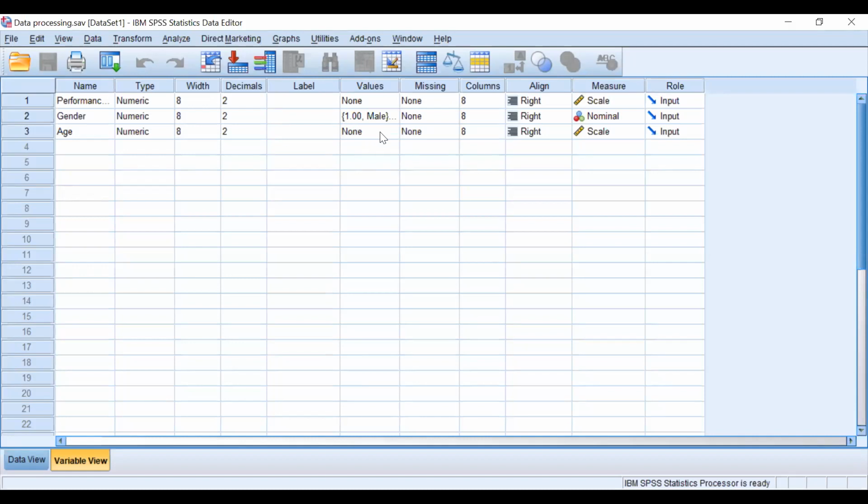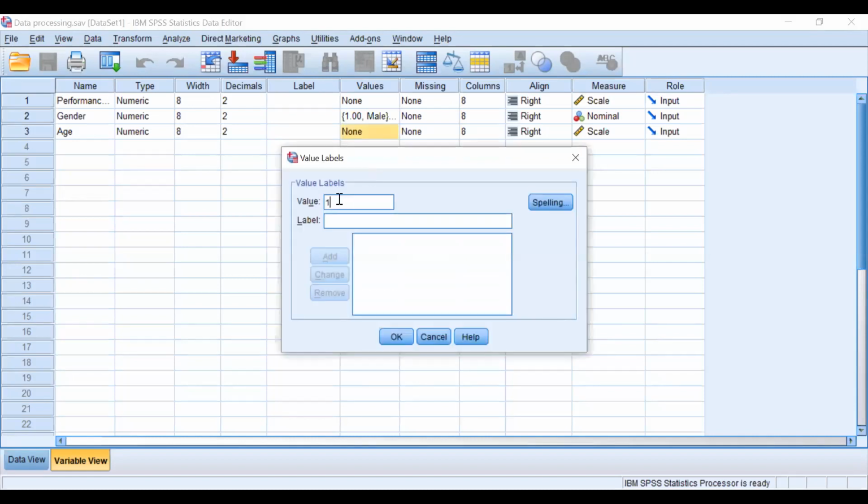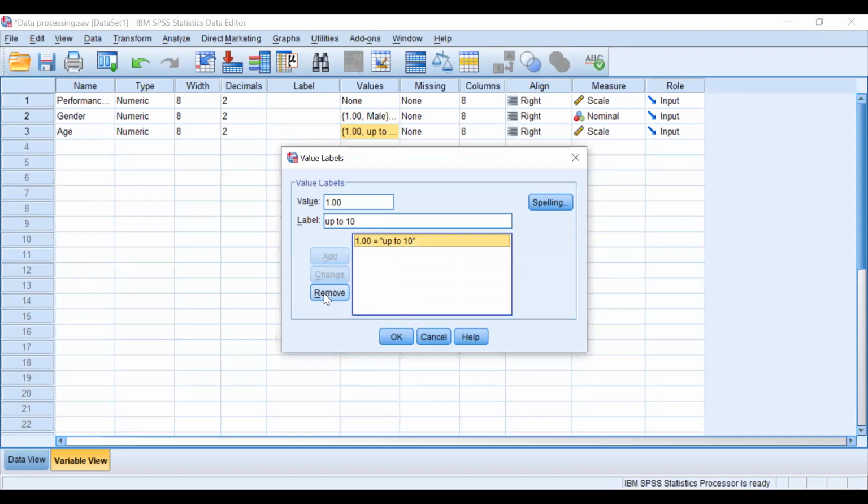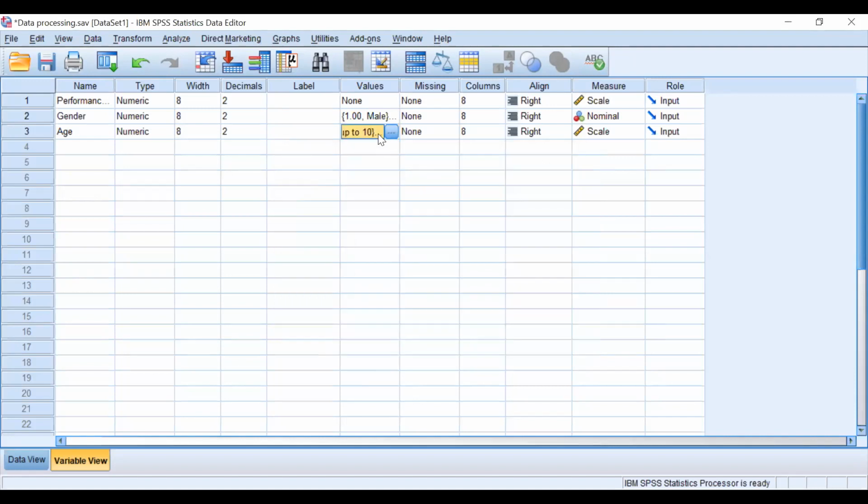If it had been ordinal, I would have given something like 1 up to 10, or different categories, and you would see values here, but it is not here. So that means it is ratio data. Okay, I'm deleting it.